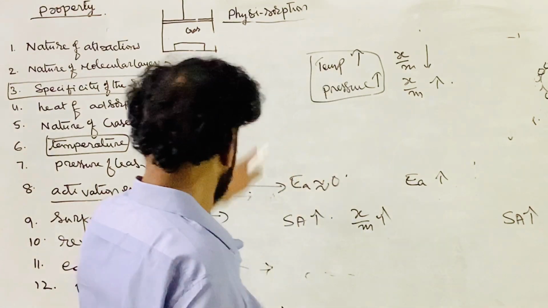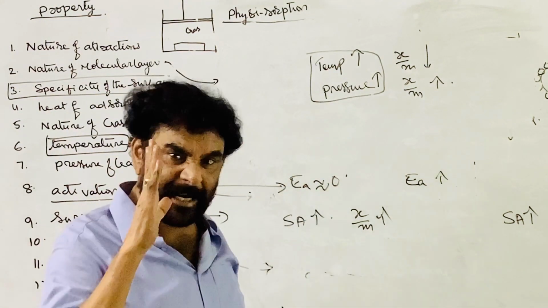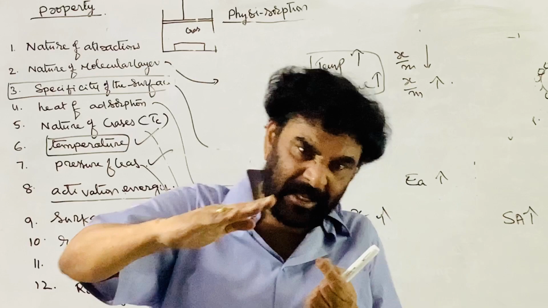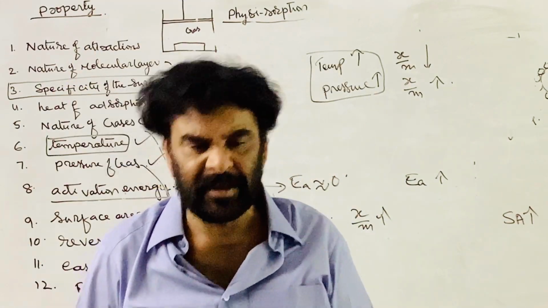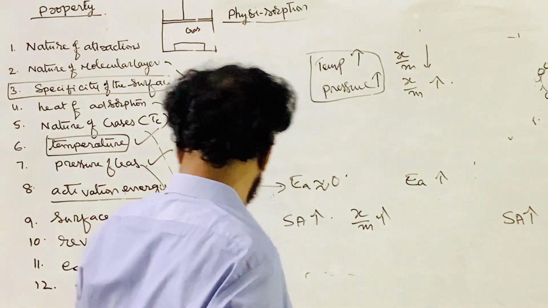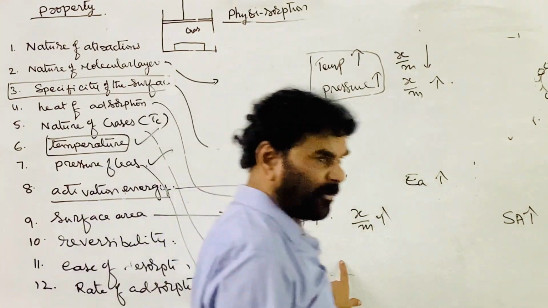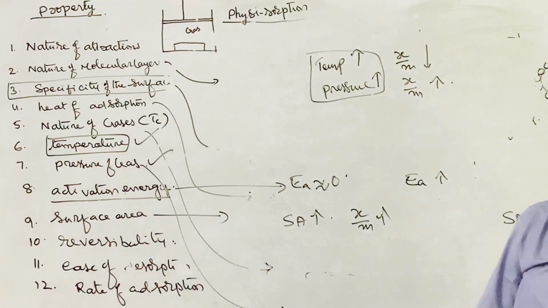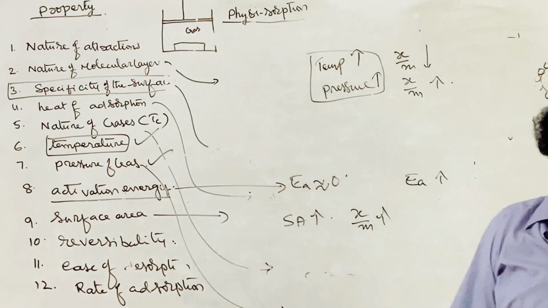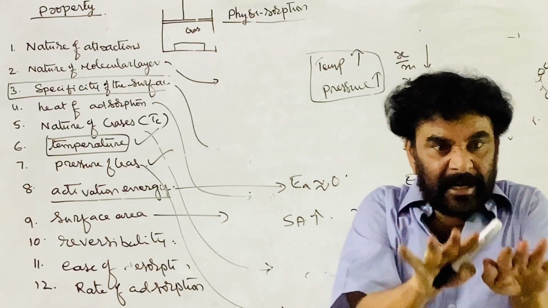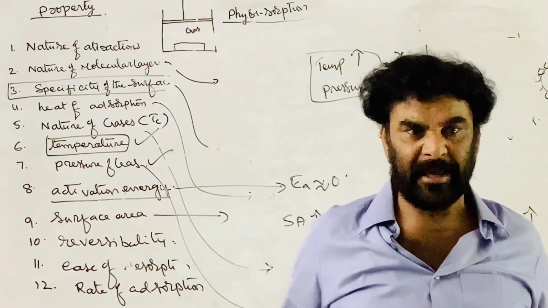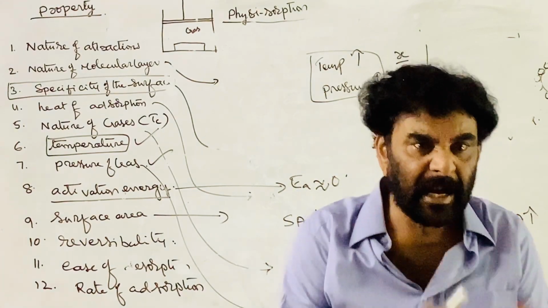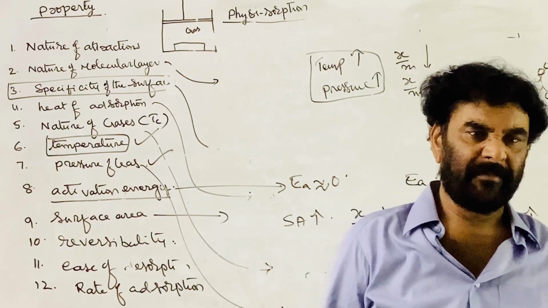In physical adsorption, the energy needed for the molecule to escape from the surface of the adsorbent is very little, so reversibility is more. Desorption is easy in physical adsorption, since the adsorbate molecules are held on the surface through weak attractions.